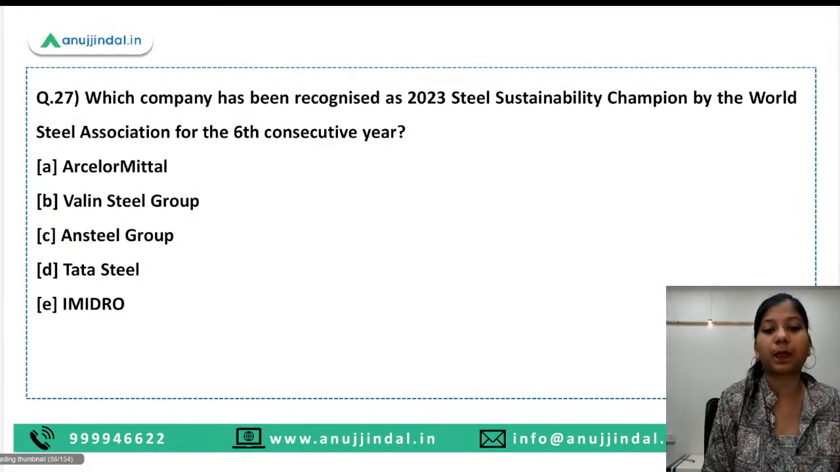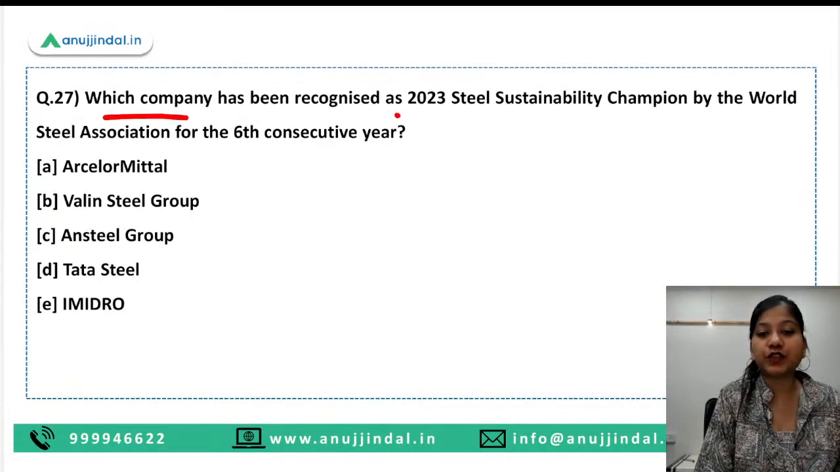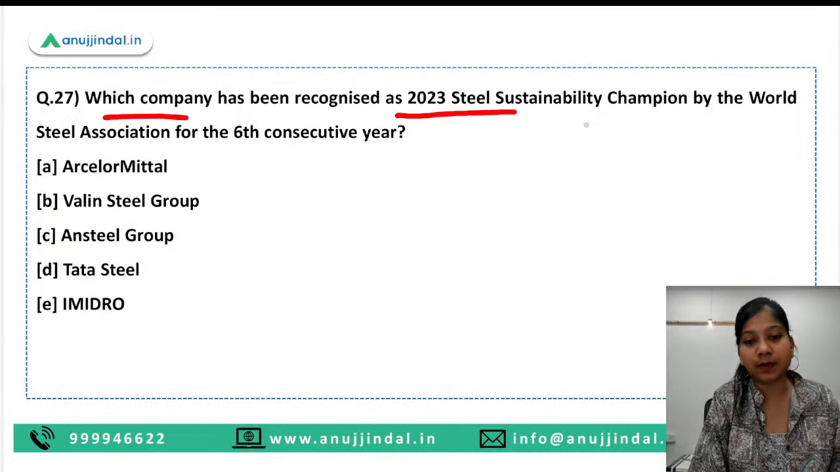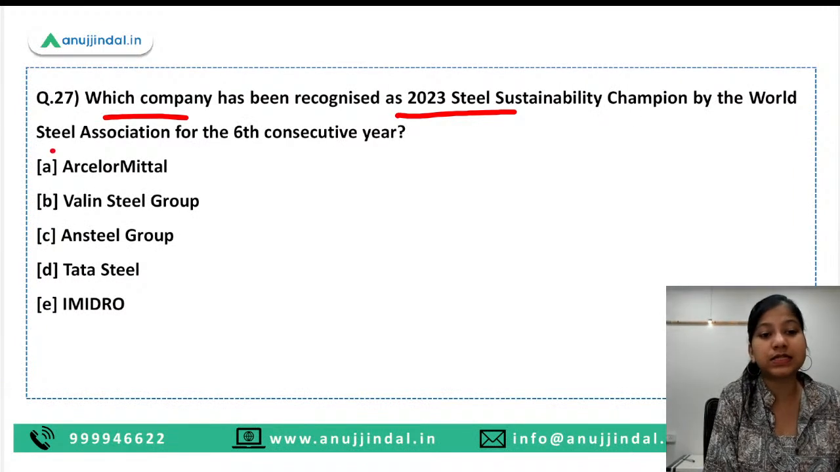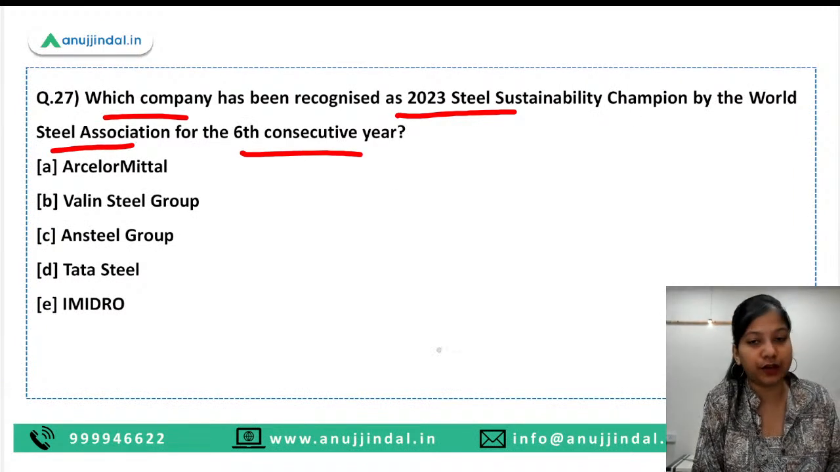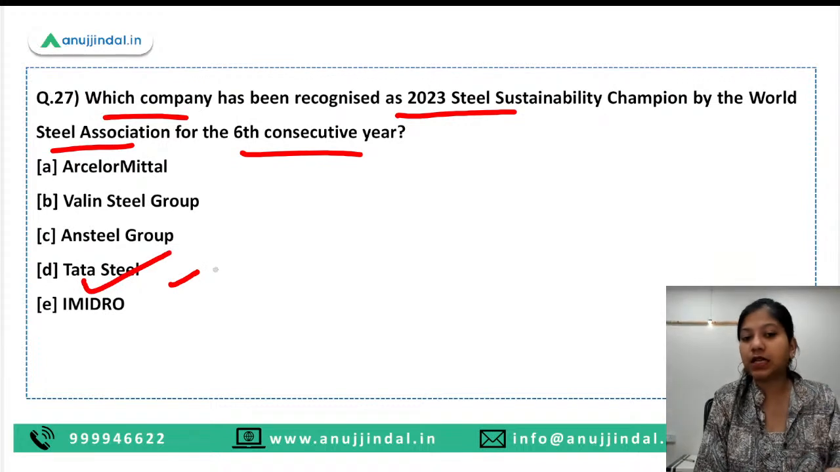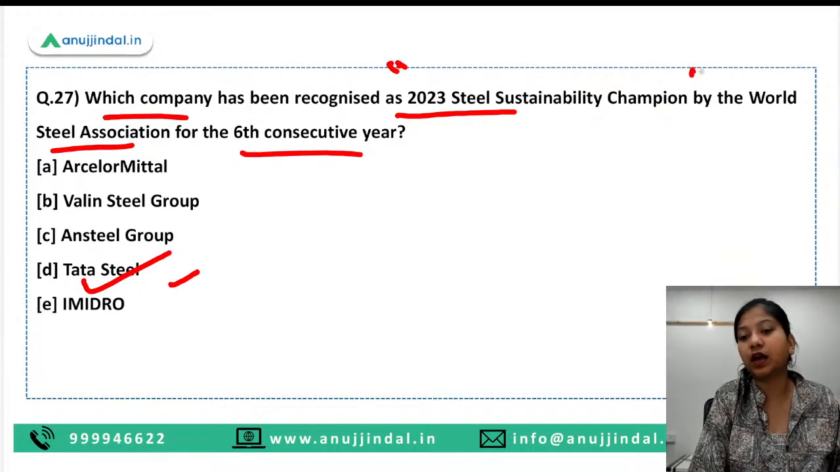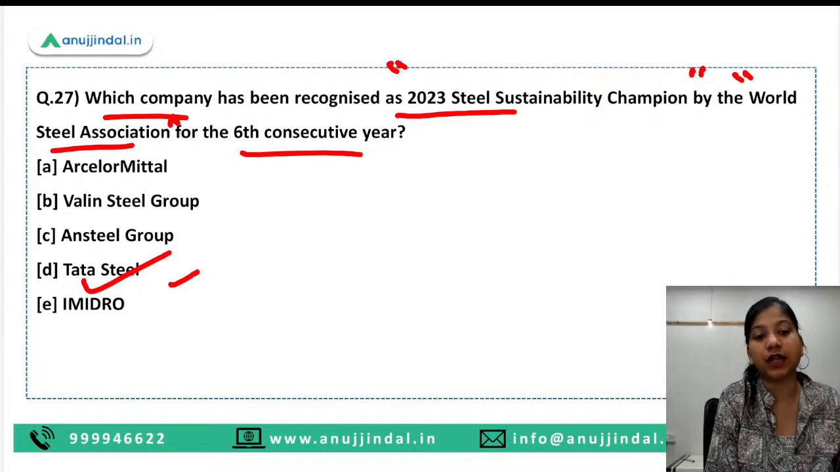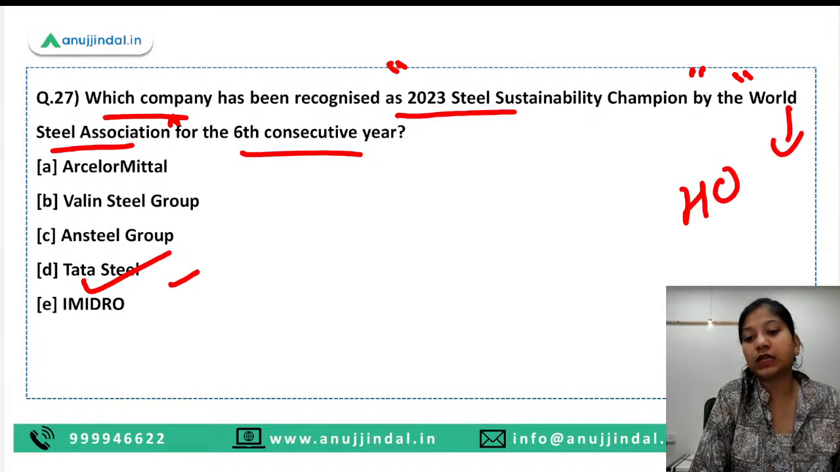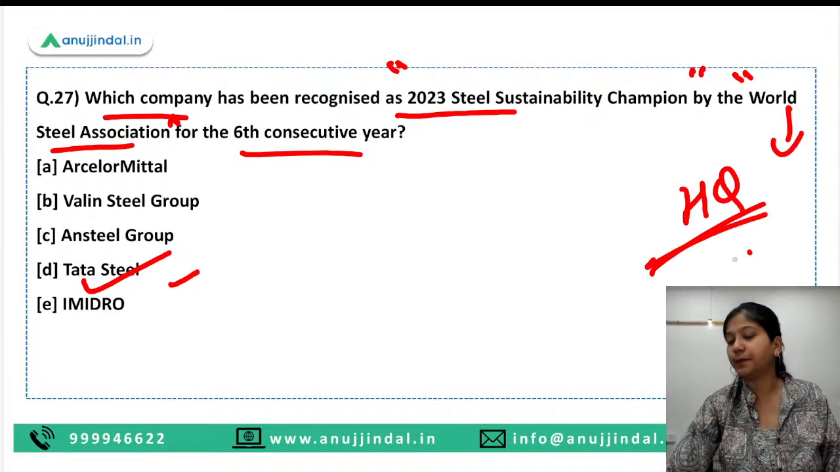Do remember. Which company has been recognized as a 2023 Steel Sustainability Champion by the World Steel Association for the 6th consecutive year? So here, Tata Steel is the right answer. It is the 6th consecutive year for which Tata Steel has won this particular award from the World Steel Association. Tell me the headquarters of the World Steel Association quickly.